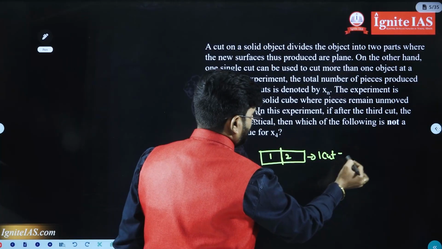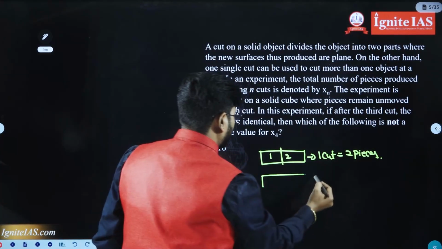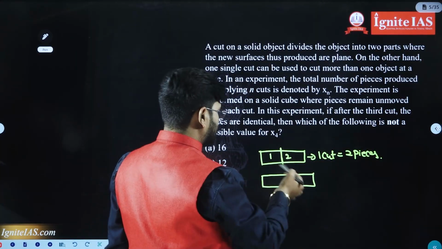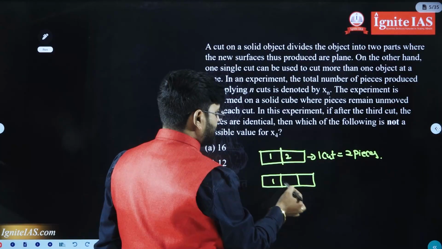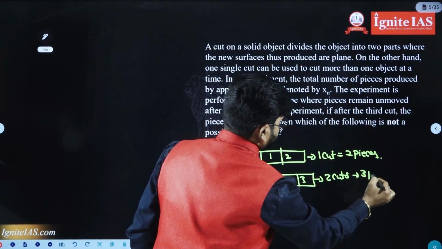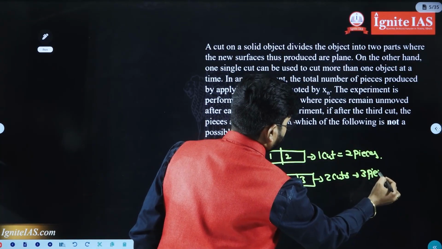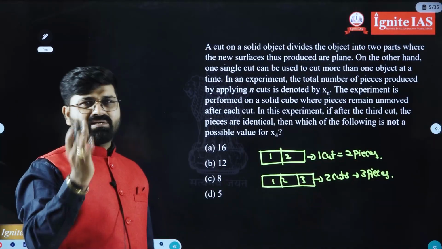One cut is equal to two pieces. Is it clear or not? Suppose one object is there and two cuts are given, how many pieces will be there? Two cuts, obviously three pieces. Okay, one cut, two pieces; two cuts, three pieces; three cuts, four pieces.